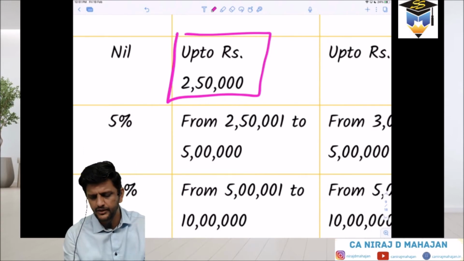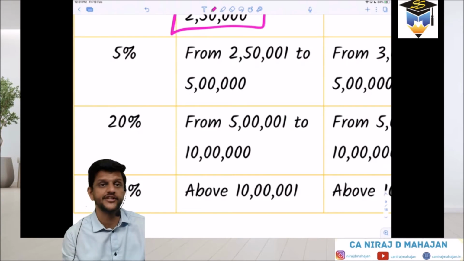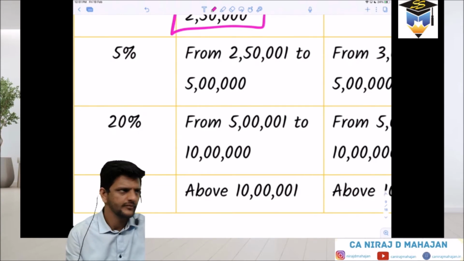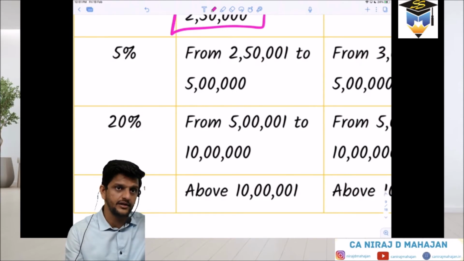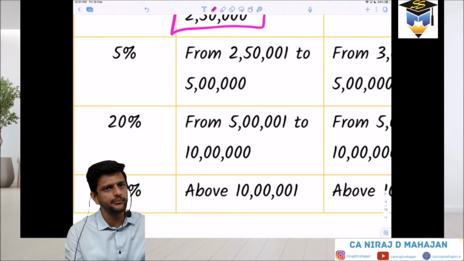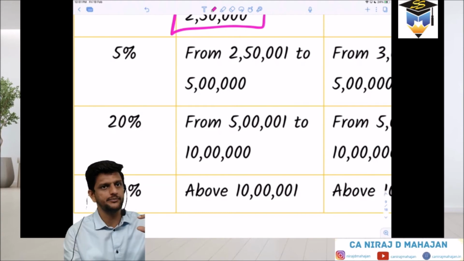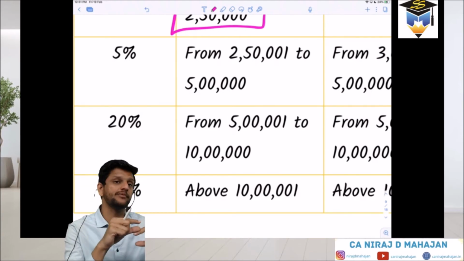Then, if there is a person who is earning, let us say, 50,000 rupees per month. How much? 6 lakh rupees for the year. Now he is going into the third slab, you can say, between 5 lakhs to 10 lakhs. Clear till here? So only that amount which is falling between 5 lakhs to 10 lakhs will be taxed at 20%. The earlier slab amount will be taxed at 5%.